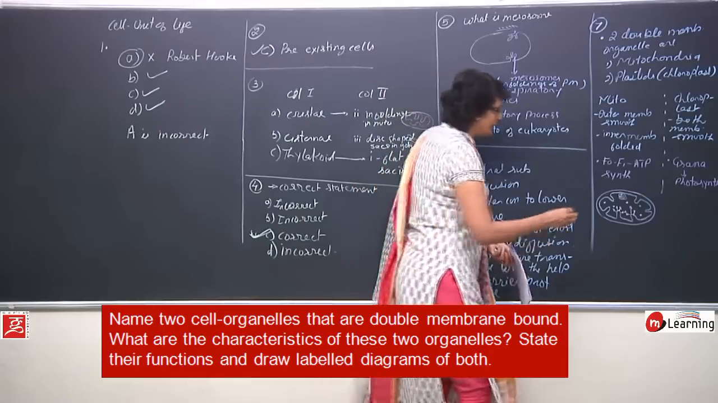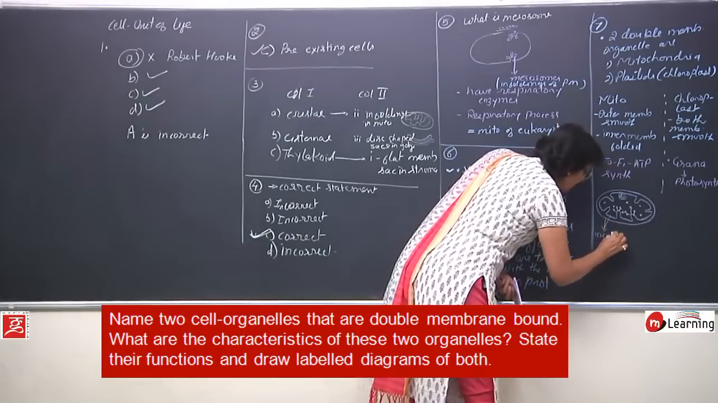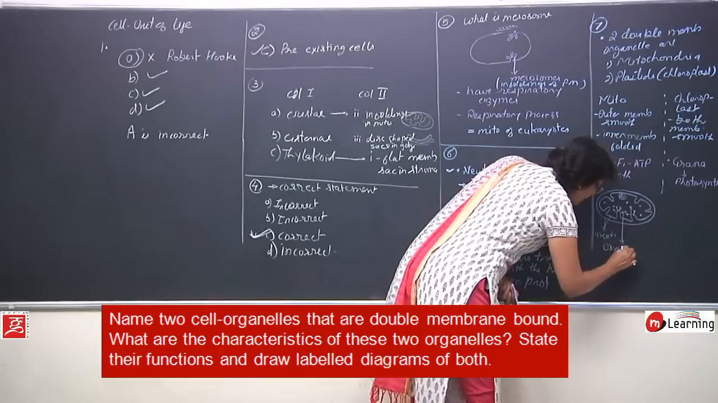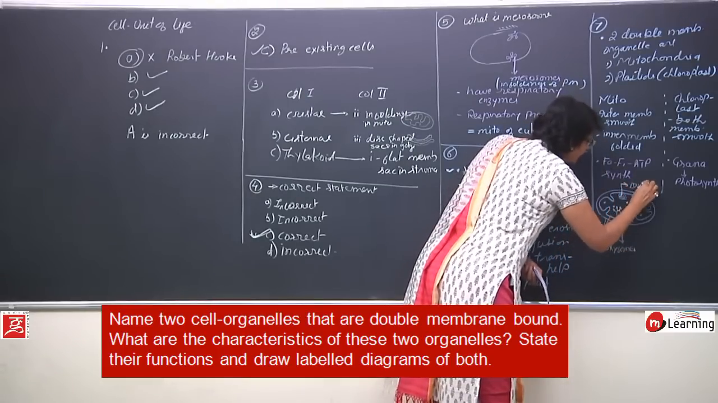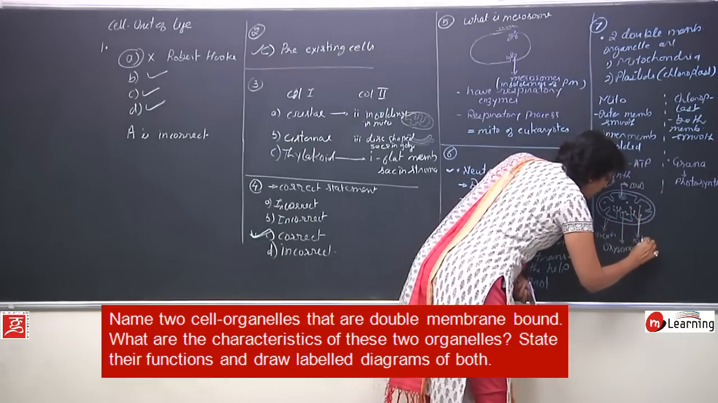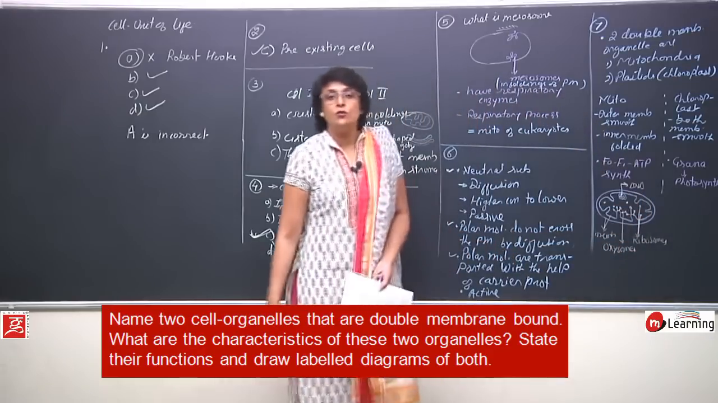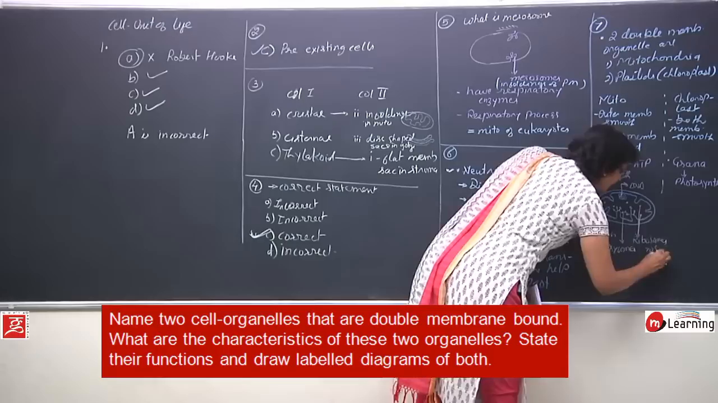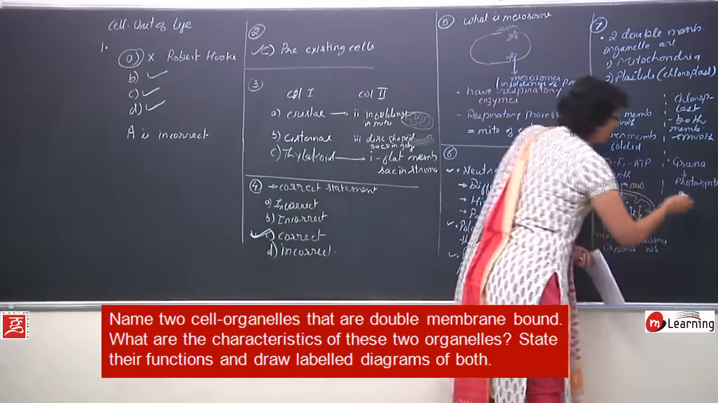Don't forget to label these, the membranes. These bulb-like structures are oxysomes. This is the DNA, and these dots which are visible here, these are ribosomes. And we know in mitochondria and chloroplast both, the ribosomes are 70S type. Let us come to the diagram of chloroplast.